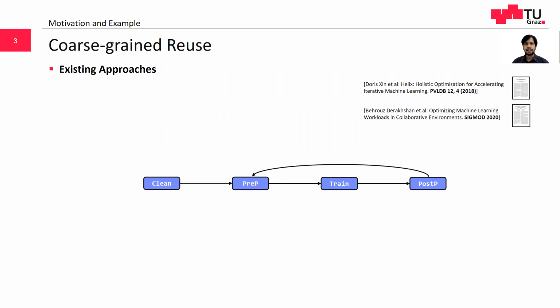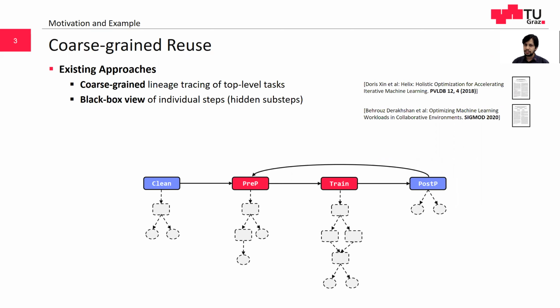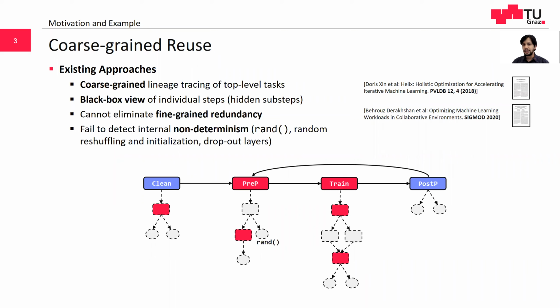Existing works such as Helix and Collaborative Optimizer address this high degree of redundancy with coarse-grained lineage tracing and reuse. Coarse-grained reuse substantially eliminates top-level redundancy over existing libraries. However, the top-level ML methods are composed of a hierarchy of functions and linear algebra operations. As shown in the figure, this approach views entire algorithms as black boxes and thus fails to eliminate fine-grained redundancy and fails to detect internal non-determinism.